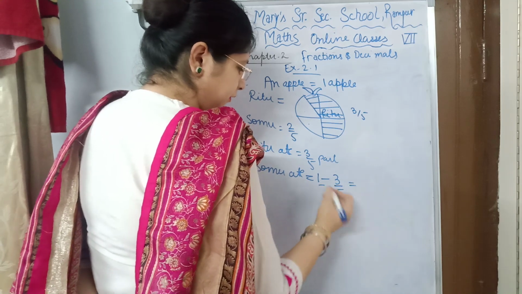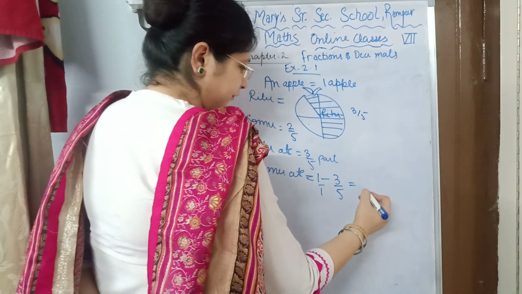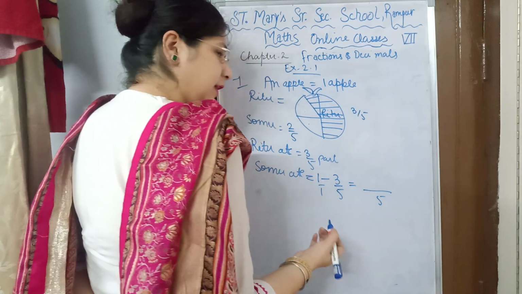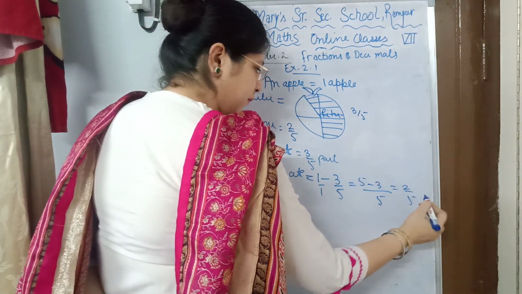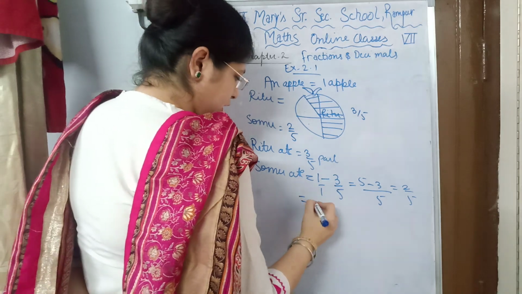So what will you get? 1 upon 1, and then take the LCM. 5 into 1 minus 3 is 2 upon 5 portion of the apple is eaten by Somu.